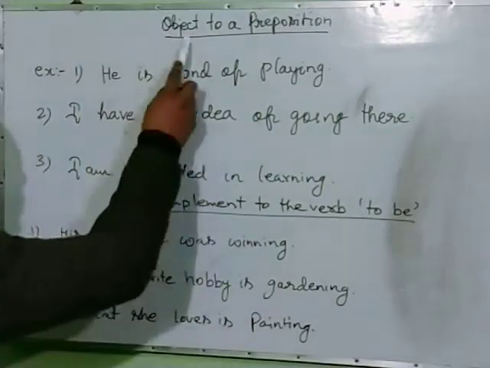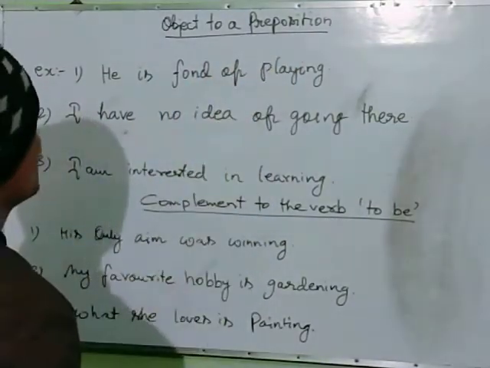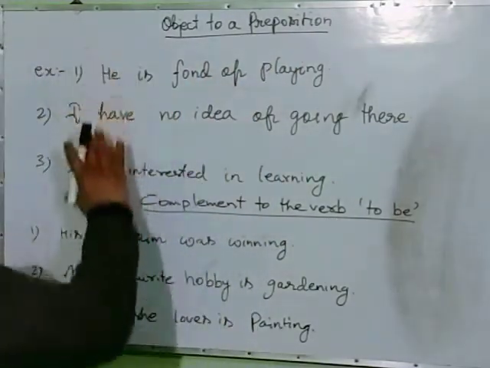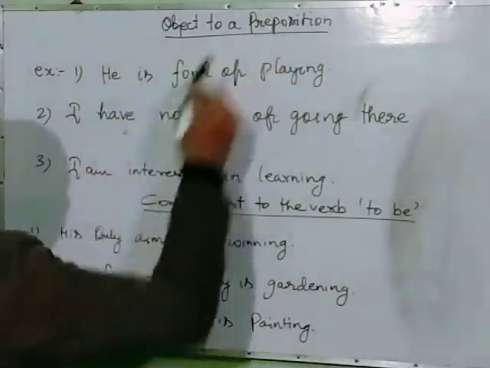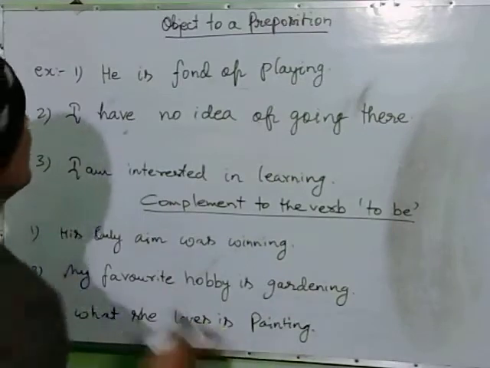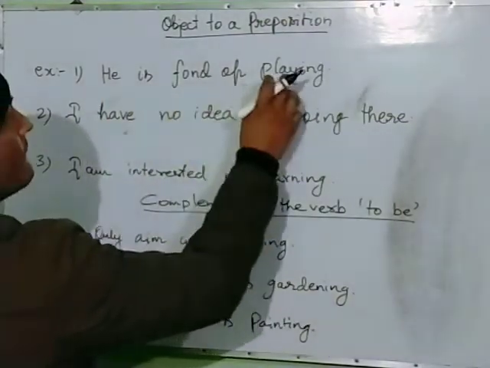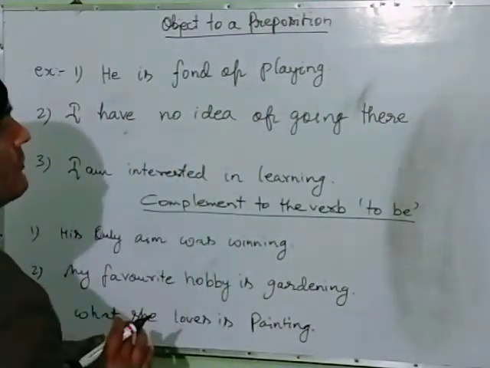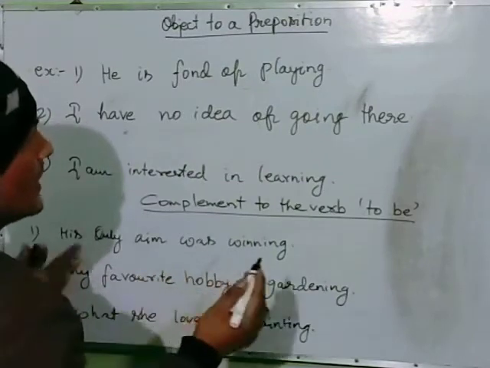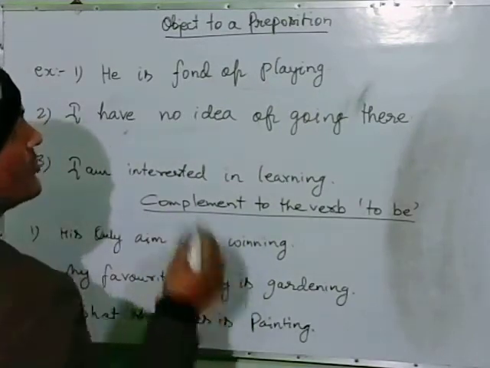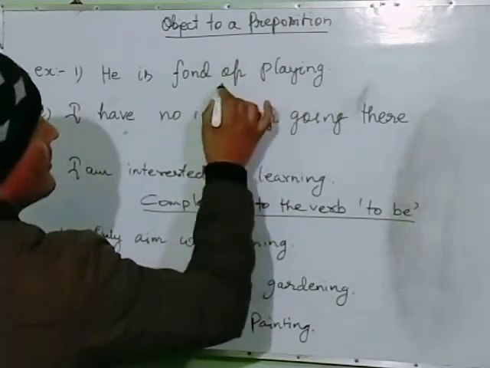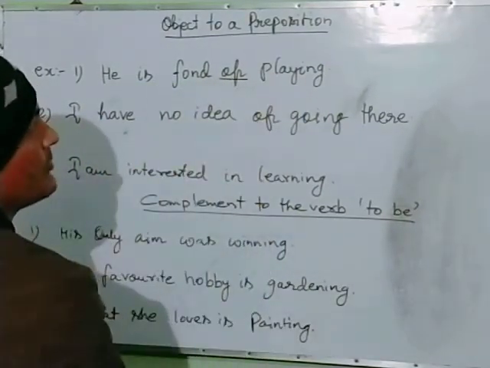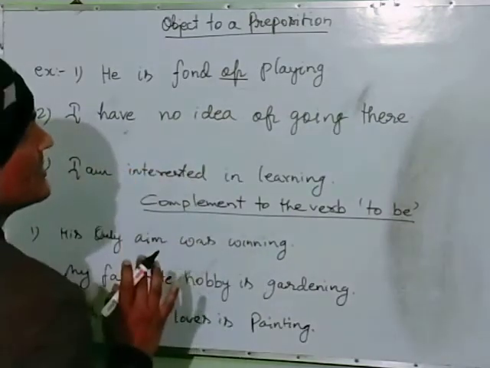So these all are the examples of object to a verb. Now the next topic, object to a preposition. These three sentences belong to the object to a preposition. He is fond of playing. First we have to locate the preposition. Where is the preposition in the sentence? Here, of is the preposition.